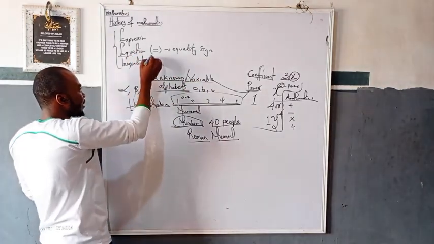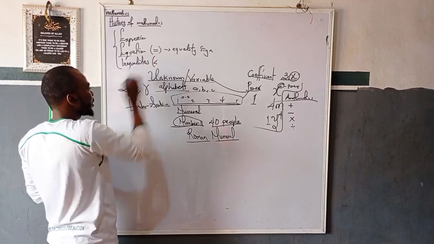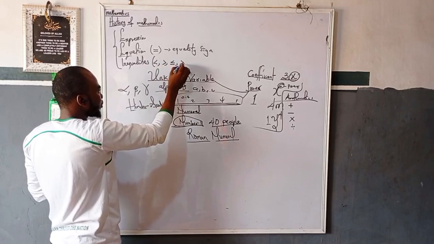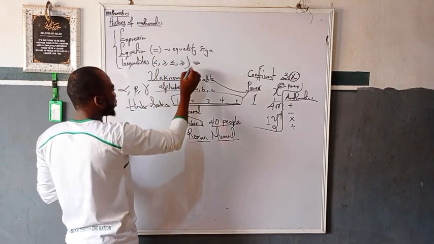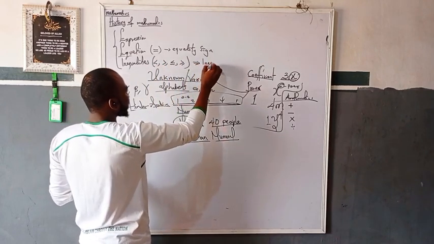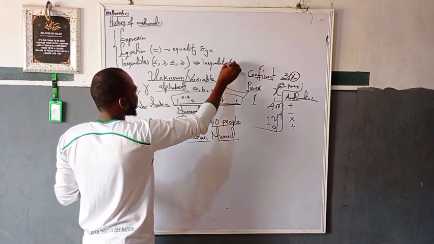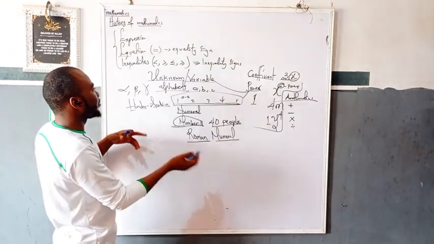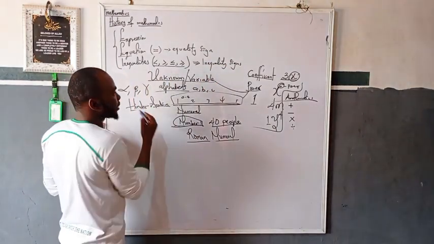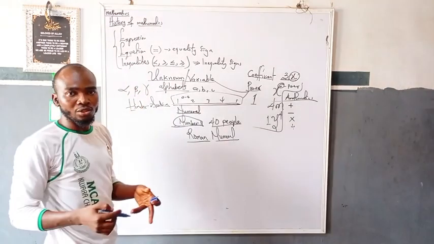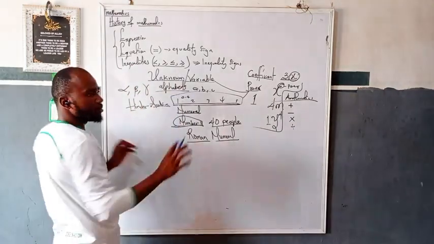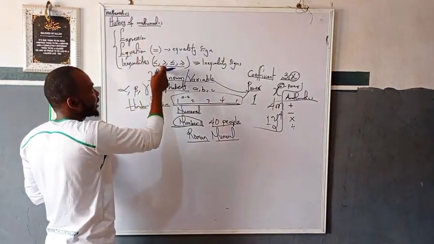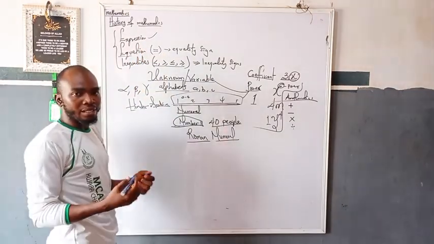Anything in mathematics that has one of these four symbols, less than, greater than, less than or equals to, greater than or equals to, which are all called the inequality signs, can be called an inequality. If something does not have either of these signs, then we call it an expression.